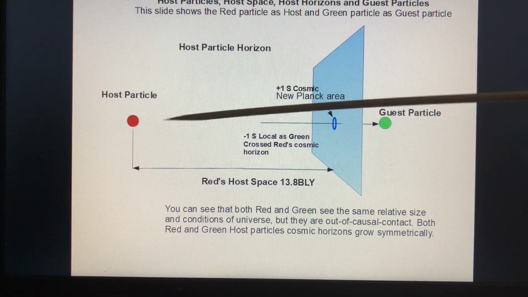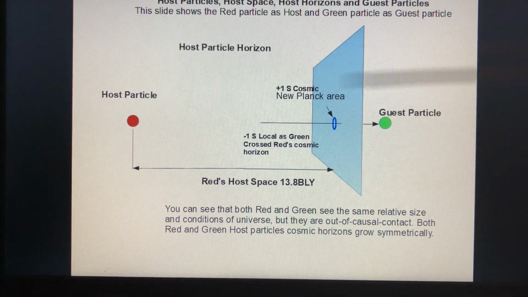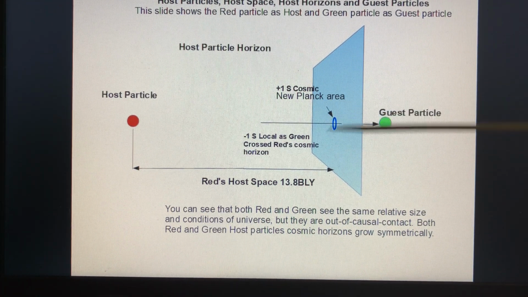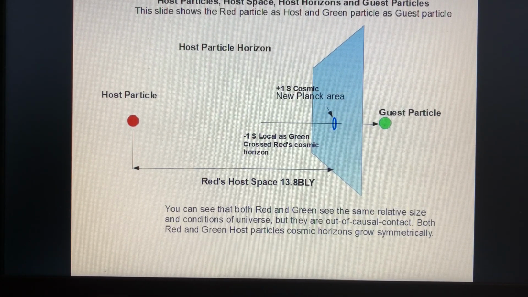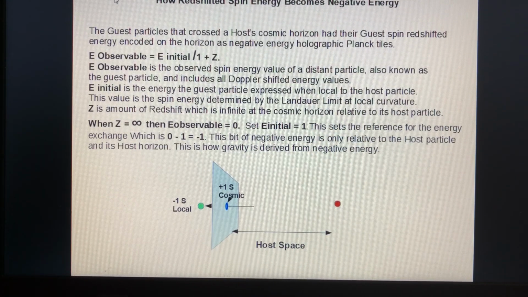But from red's perspective, it's green that crosses red's cosmic horizon. Red's cosmic horizon appears to gravitate green out of the red host's observable universe. This means that once one of the particles crosses, it's symmetric. Both red and green each have 1 Planck area added to their cosmic horizon. So this is how the red-shifted energy from particle crossings turns into Planck area.